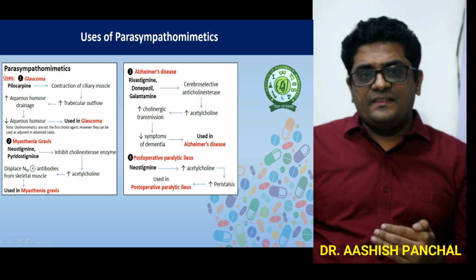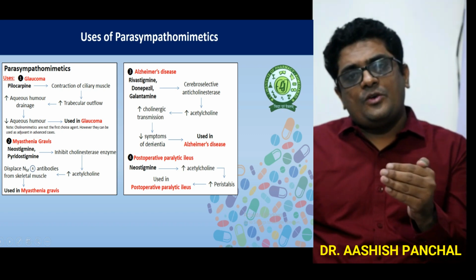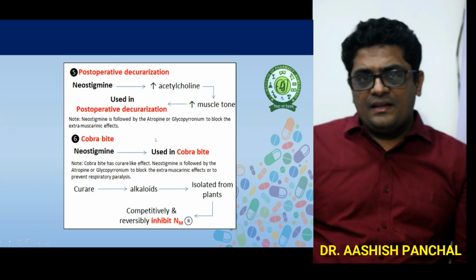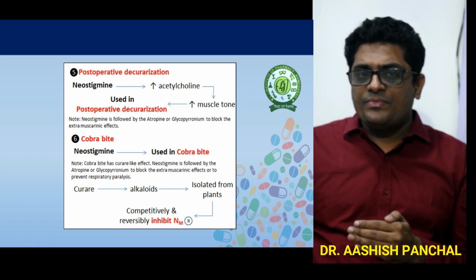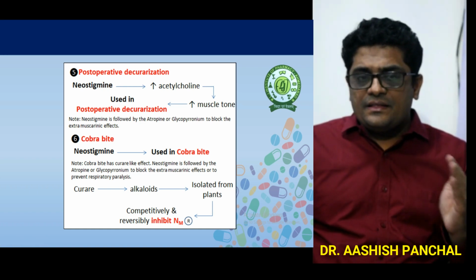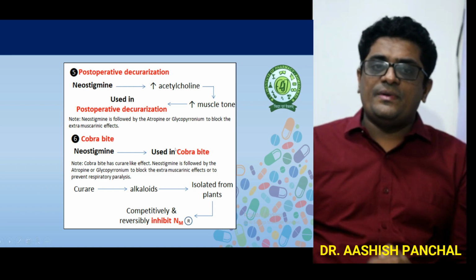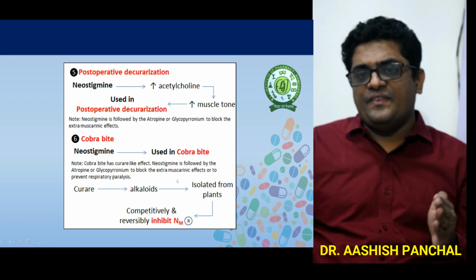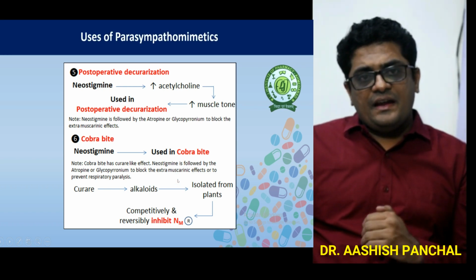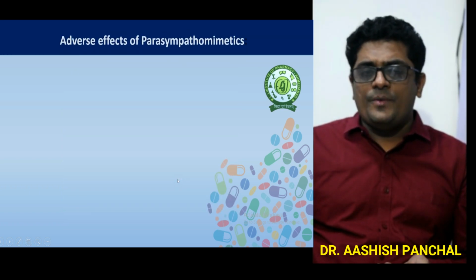Also, it is used in post-operative paralytic ileus. Next, it is also used in post-operative urinary retention. And in cobra bite, a parasympathomimetic drug like neostigmine is used. The mechanism of action and its flow chart is given here in detail. Now, the adverse effects.